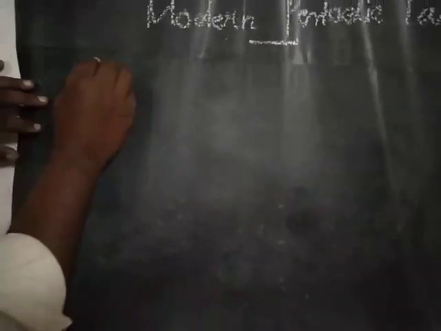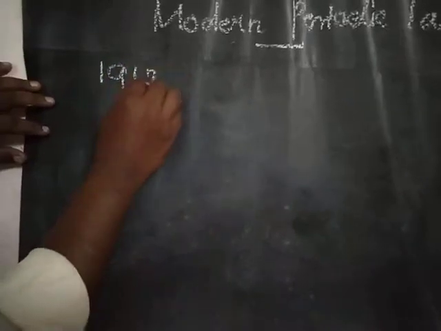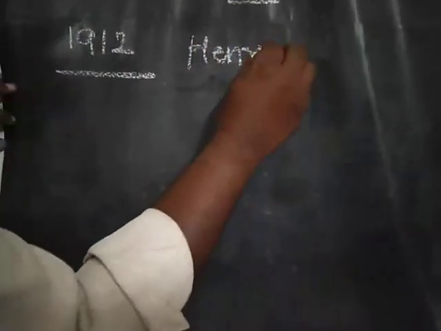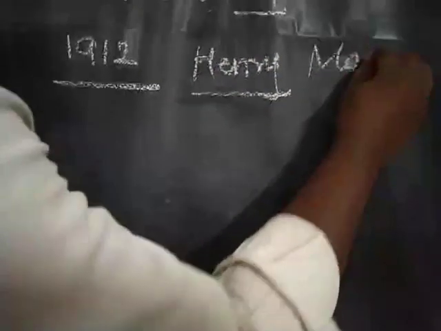So in the year 1912, a scientist named Henry Moseley discovered a new property of elements called atomic number.